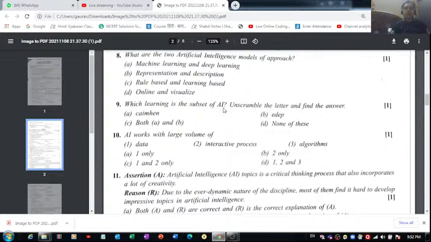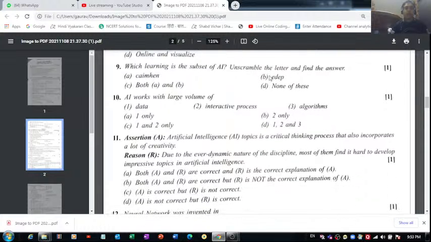Which learning is a subset of artificial intelligence? Unscramble the letters and find the answer. Okay, so which learning is a subset of AI? There are two types of learning, machine learning and deep learning. So I think the correct answer of this one should be option B, because if you unscramble it, you will get deep, right? So deep learning is a subset of both machine learning as well as artificial intelligence. So for this question number 9, you can tick mark option B.